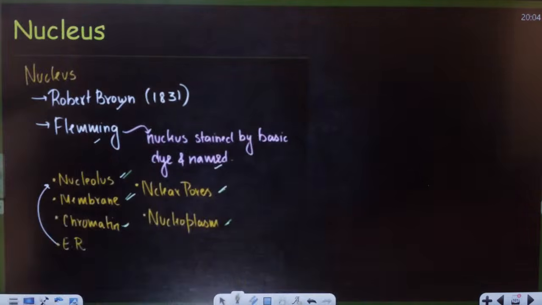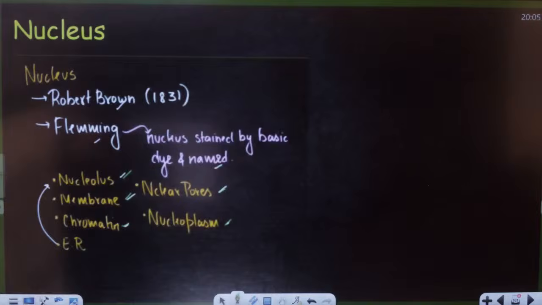Now, can anyone tell me who discovered the nucleus? Anyone? It was Robert Brown. Correct.